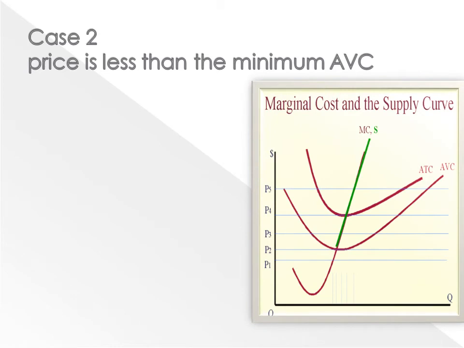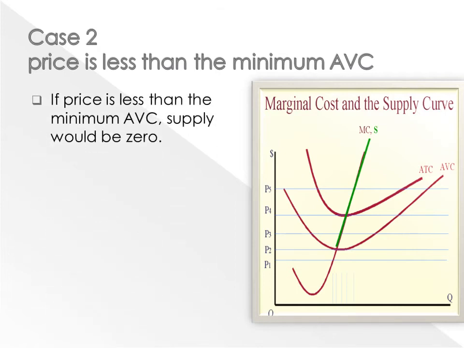In this graph, I have given different prices P1, P2, P3, P4 and P5. P2 is the price where the price line touches the AVC. That means price is the minimum of AVC when we are charging P2. Here our situation is price is less than the minimum of AVC. So please concentrate on the P1 price. When price is P1, what happens?